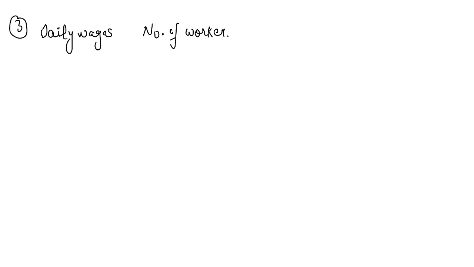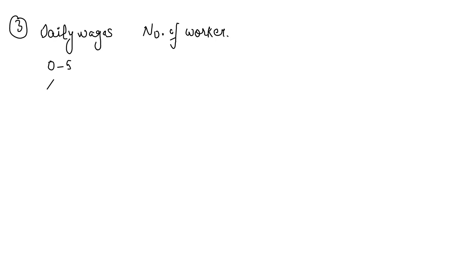Okay, question number 3. Calculate the mode. Daily wages are given in first column. In second column, number of workers. Daily wages are from 0 to 5. Here write down it is 0 to 5, 5 to write down up to 50.